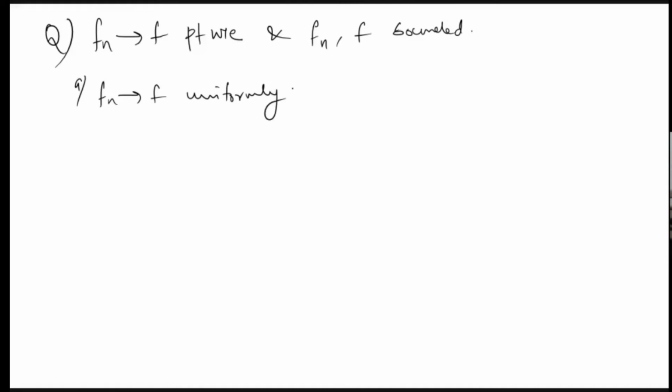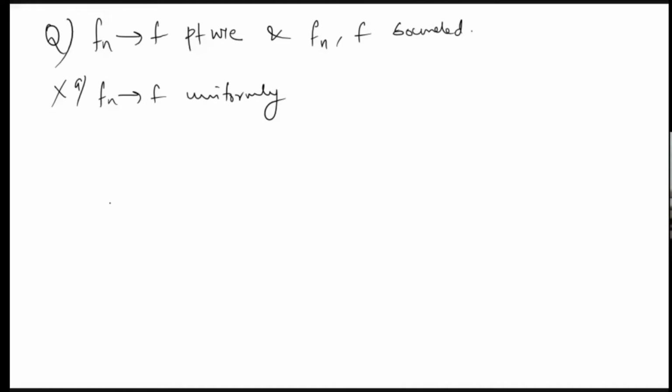We can use the previous example. They are all bounded, so boundedness doesn't give uniform convergence. As I already told, uniform convergence is a very demanding thing. Just pointwise convergence with bounded functions won't give uniform convergence. So this is wrong.